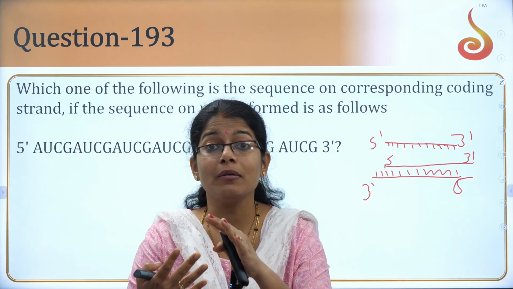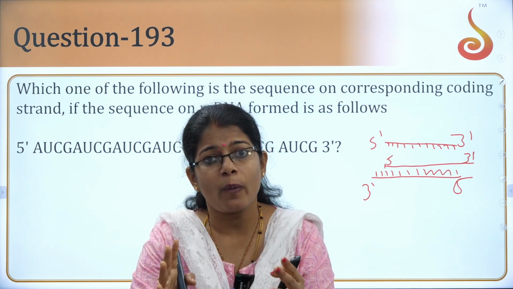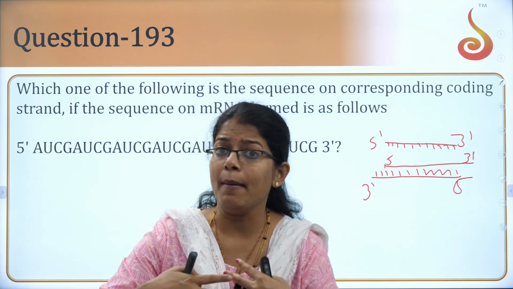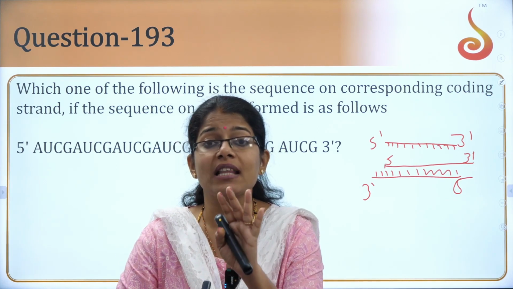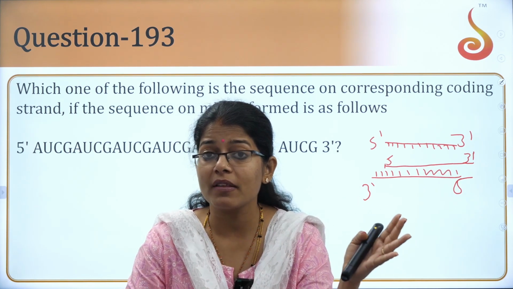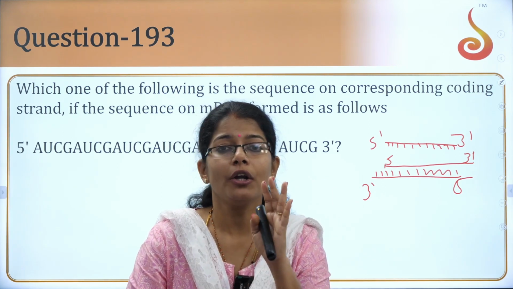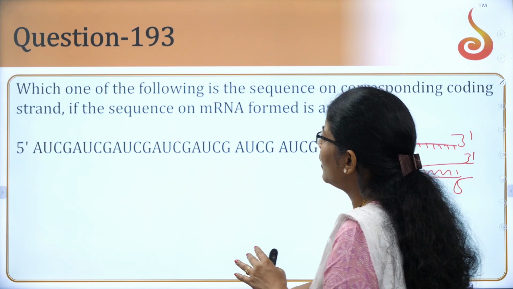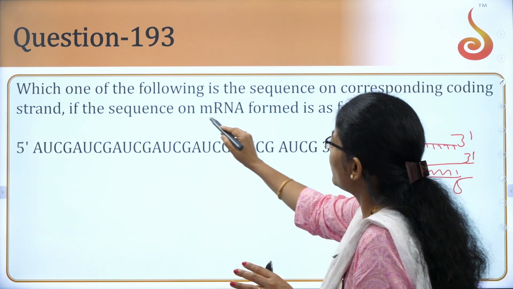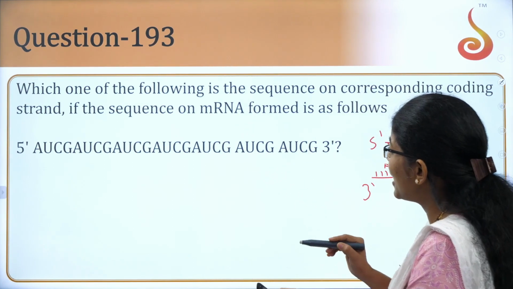But look at this very beautiful part here. The coding strand sequence will be the same as per the mRNA sequence. The only difference is that in the case of DNA you have ATGC nitrogen bases, but in mRNA you will not find thymine. Thymine is replaced by what? Uracil, right? So now they are asking you to find out the corresponding sequence. So you want to find out the DNA, the coding strand, that is the DNA.